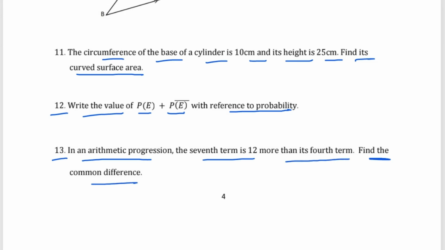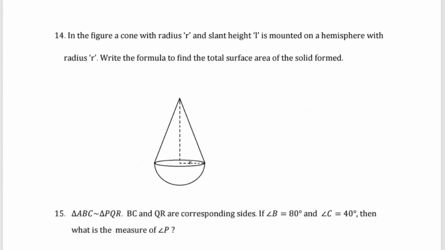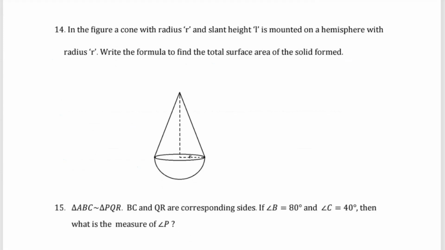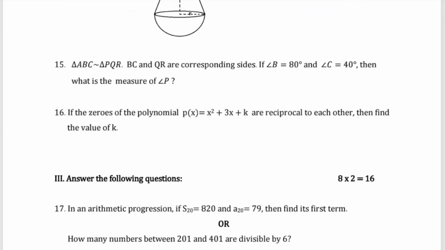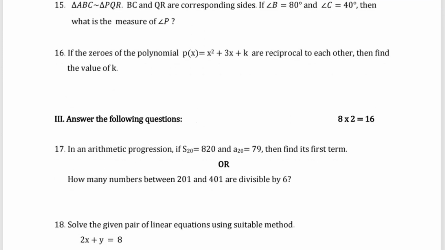Find the common difference. Then moving on with the next one, we have question number 14. So question number 14 says, in the figure, a cone with a radius r and slant height l is mounted on a hemisphere with the radius r. Write the formula to find the total surface area of the solid form. So you have to find the formula for this diagram. Then question number 15.